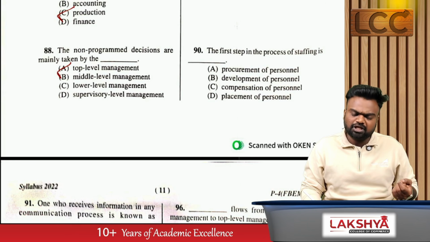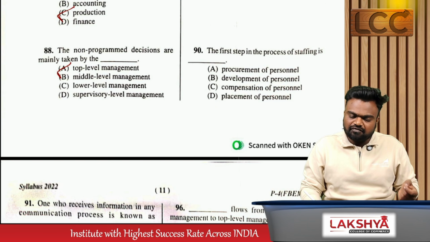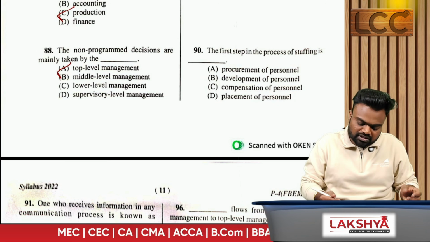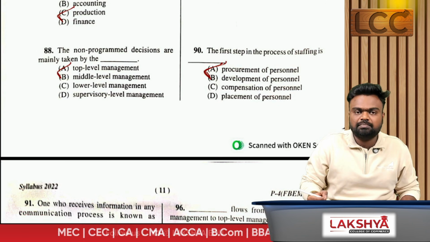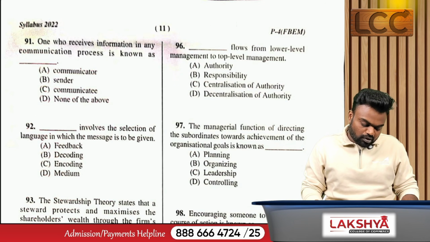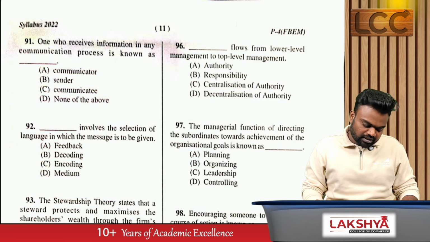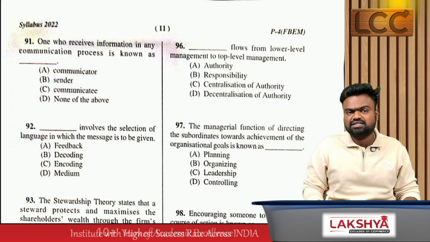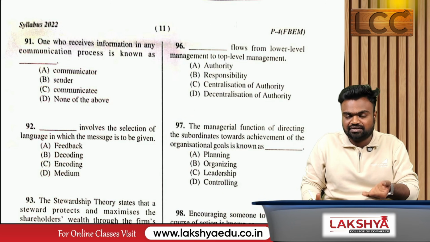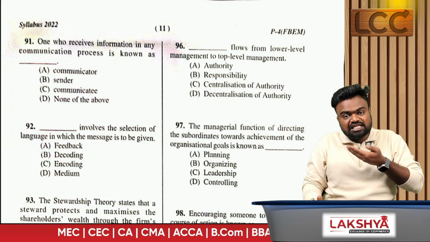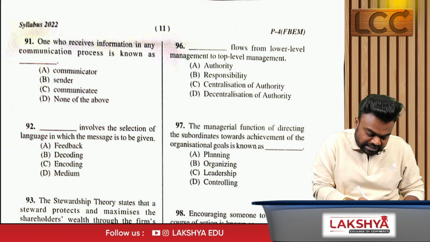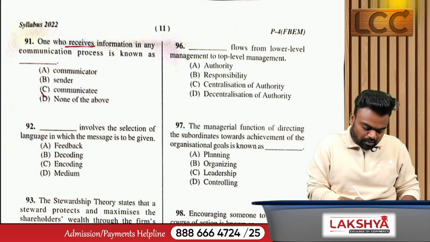The first step in the process of staffing is what? So we need to recruit employees. So procurement of the personnel. That is the first step. One who receives information in any communication process is known as. So the information sender is called communicator and the information receiver is called communicatee. Here the question is about the receiver. So what is the answer, sir? Communicatee.